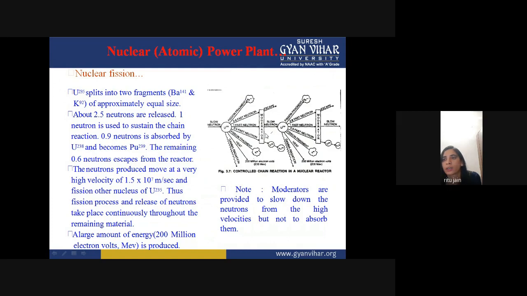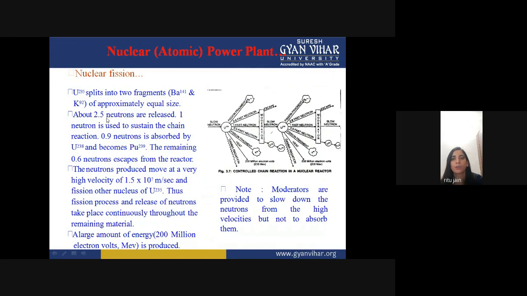Then this is the moderator, which increases the reaction. You can see over here that the slow neutron again collides with the uranium, so it again increases some energy. Uranium 235 splits into two fragments, Ba141 and Kr92, which are approximately equal in size.